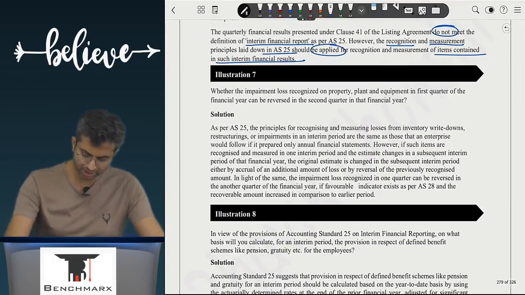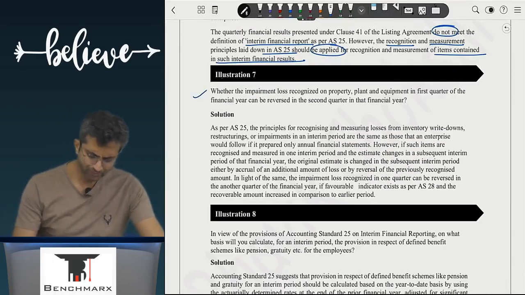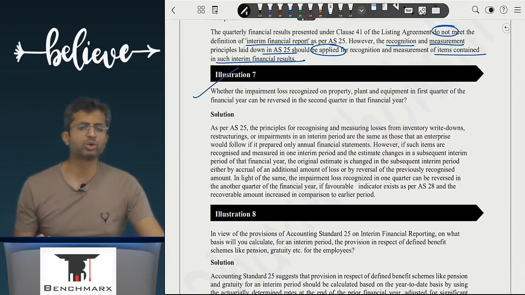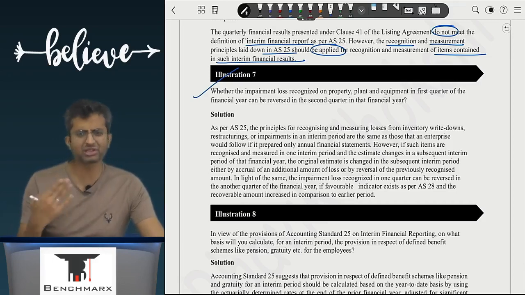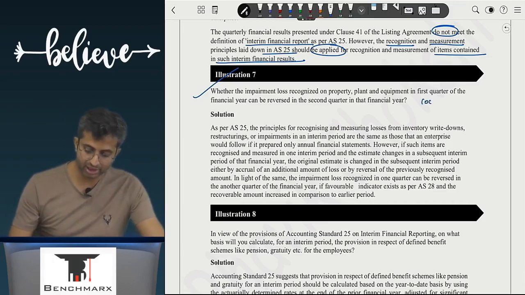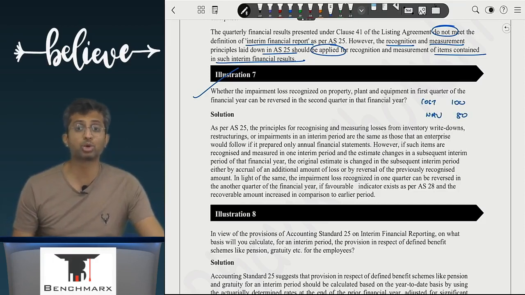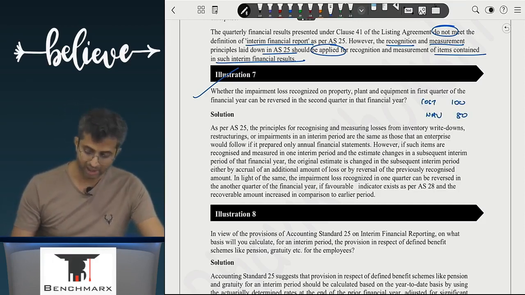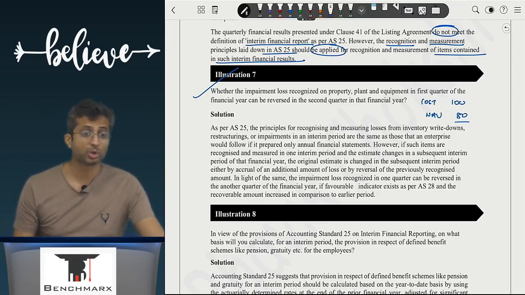Are we clear with this? Now question number 7 is linked to a standard which we are yet to study, AS 28, but we can refer this from the context of inventory. What applies to inventory also applies to PP. Let us say there is a cost of inventory of 100 rupees. The NRV of the inventory is 80. Remember, inventory is measured at lower of cost or NRV, and hence inventory will be recognized as 80 and there will be a write-off of 20 rupees.